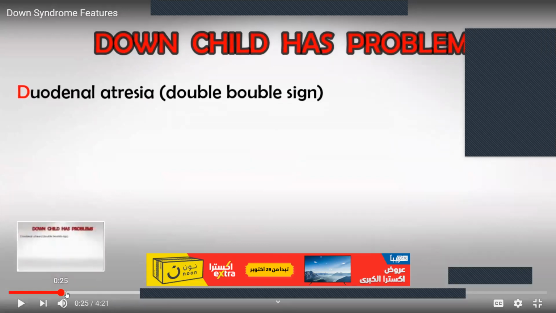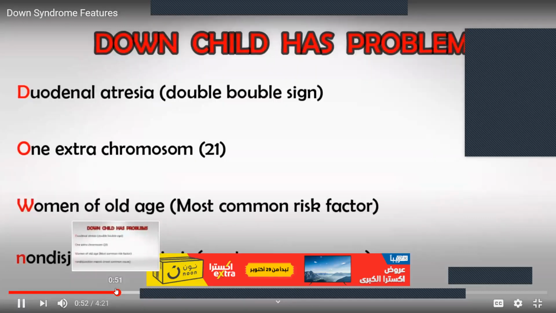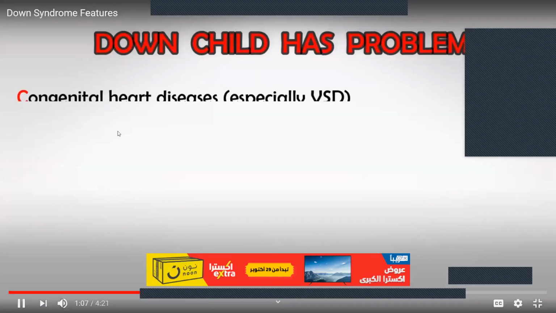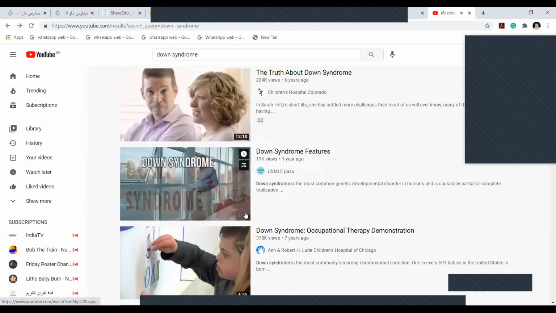And I'll show you how that, because Down syndrome. Girls, I think so. This one has. C in the word child stands for congenital heart. This tough one you will not understand. I will show you with something else.